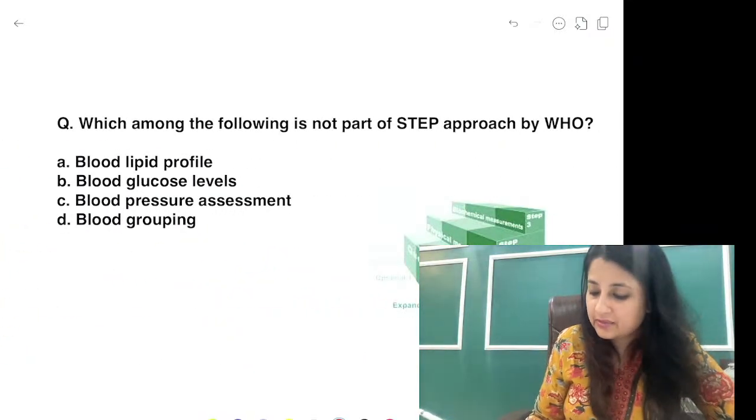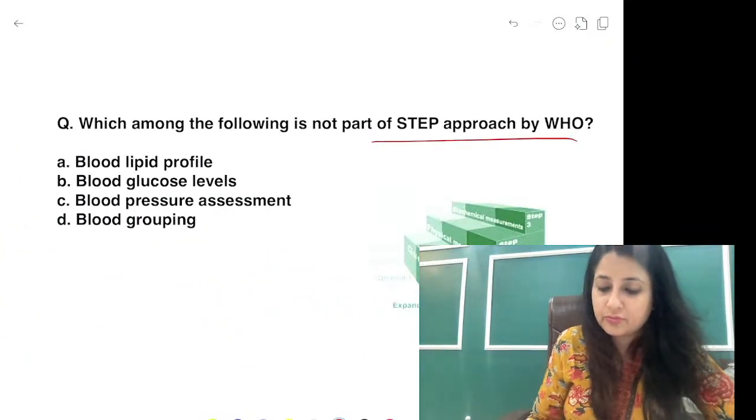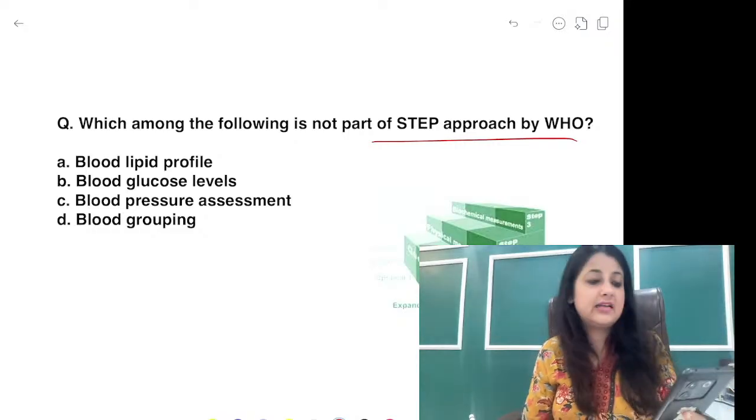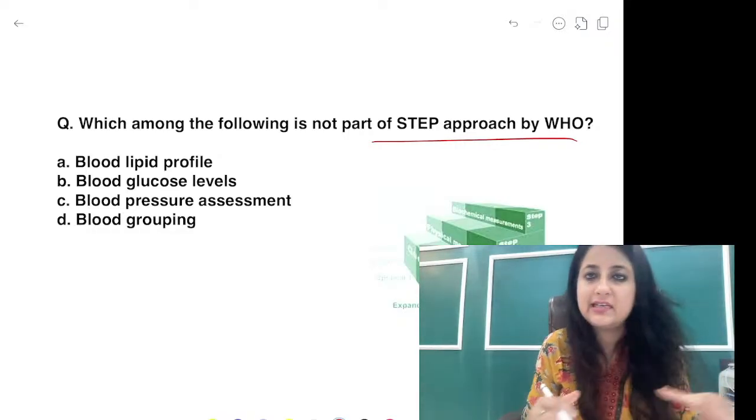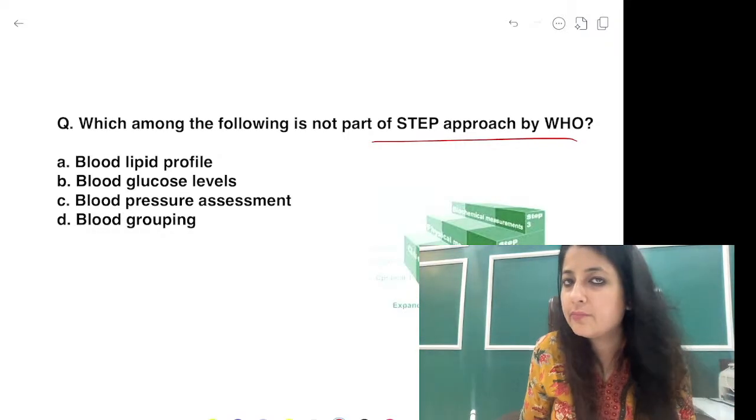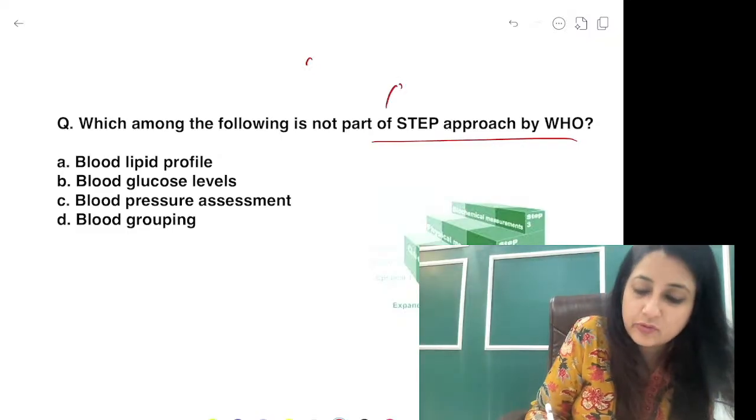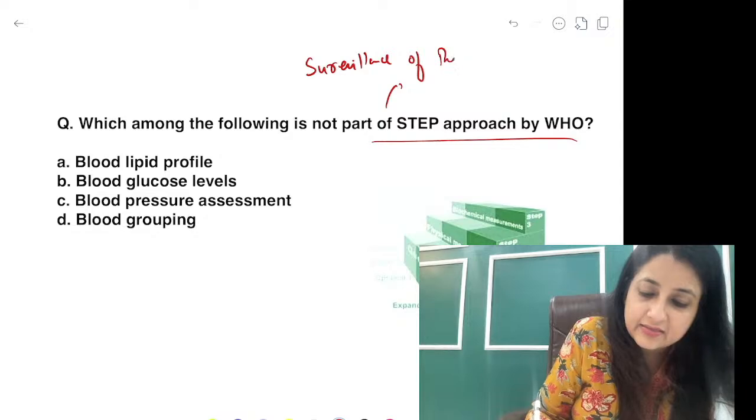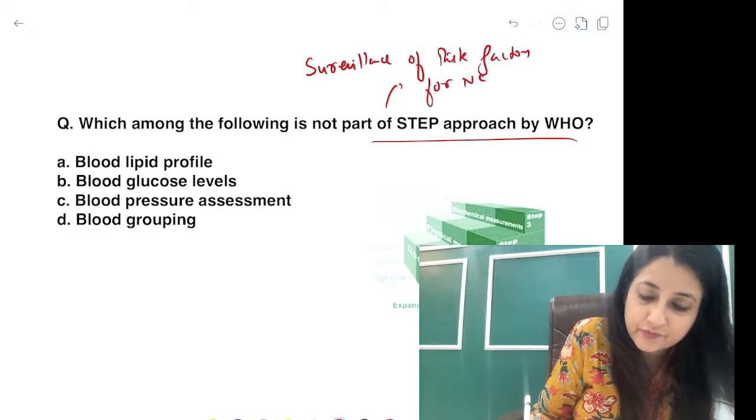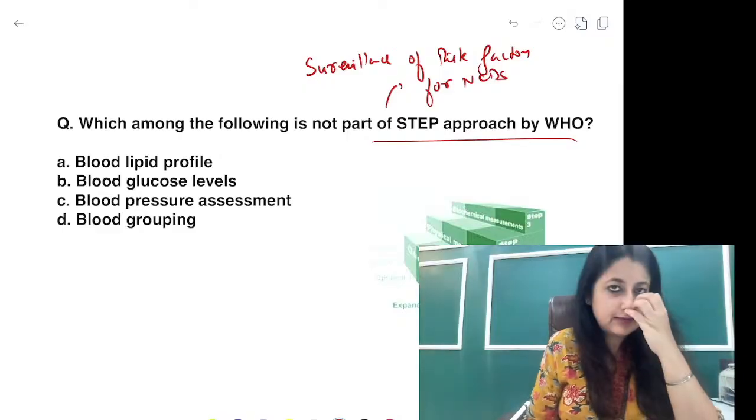Okay, which among the following is not part of the STEPS approach by WHO? As quick as possible, guys, I just have 15 minutes. Can you quickly mark this? Which among the following is not part of the STEPS approach? STEPS approach क्या होता है? Surveillance of risk factors for NCDs. Okay, risk factors for NCDs. That is your surveillance approach.